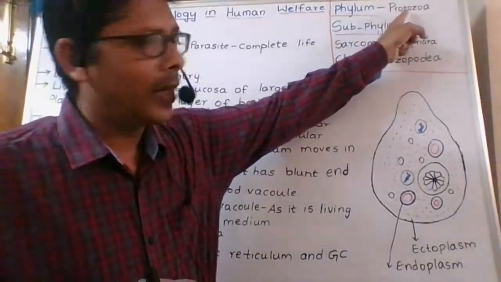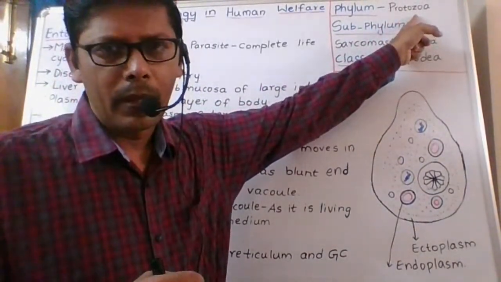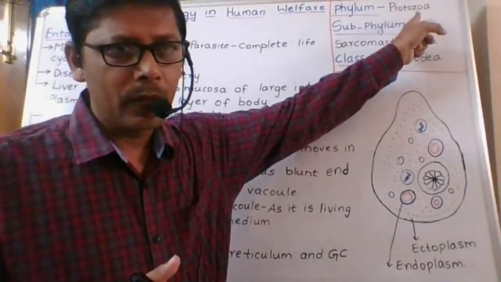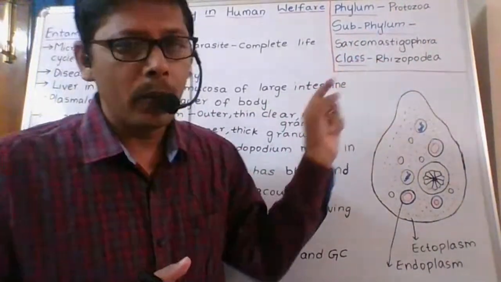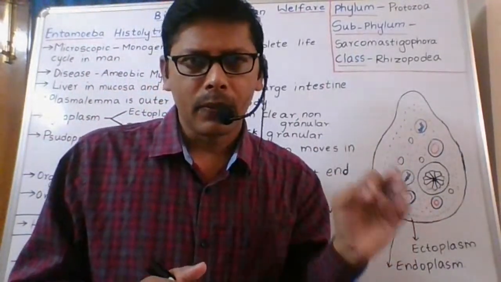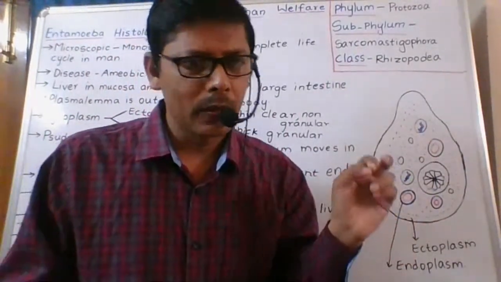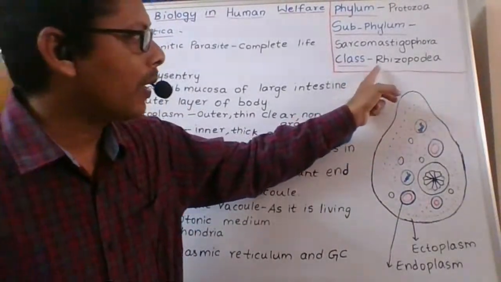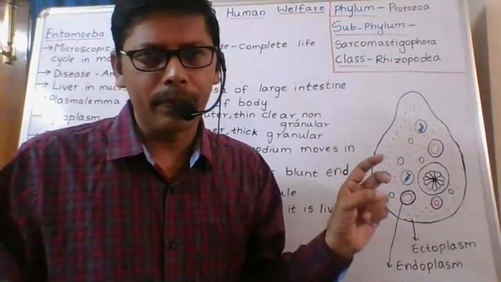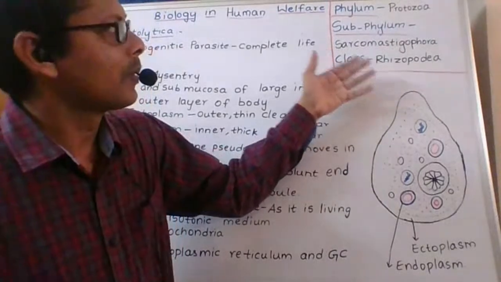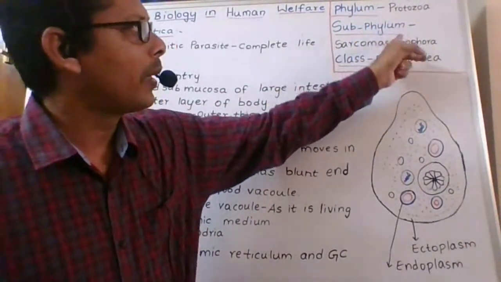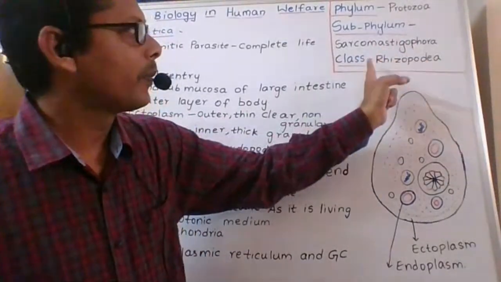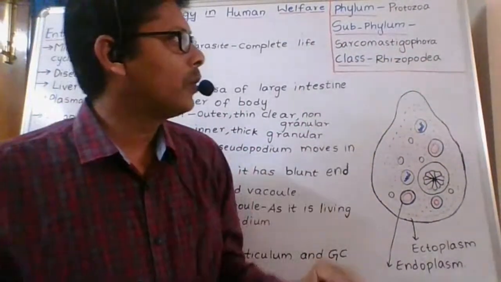It belongs to the phylum Protozoa, and its subphylum is Sarcomastigophora, and class is Rhizopoda. This is the classification: phylum Protozoa, subphylum Sarcomastigophora, and class Rhizopoda.